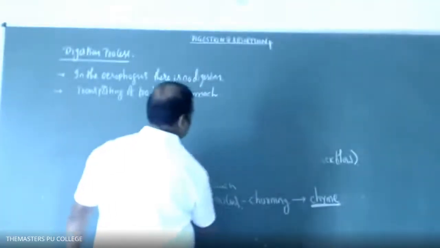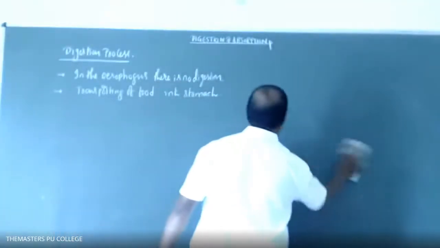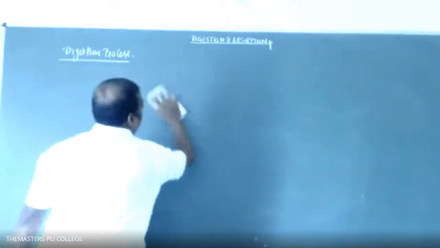The chemical digestion in stomach, biochemical digestion in stomach.